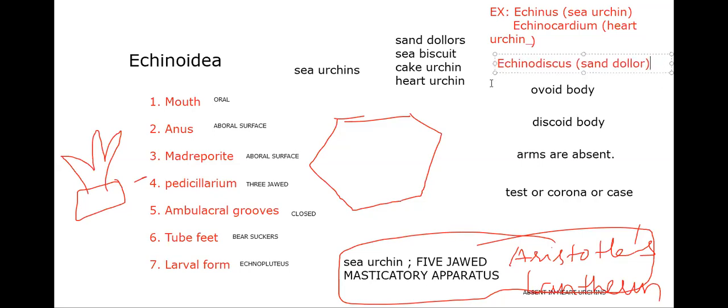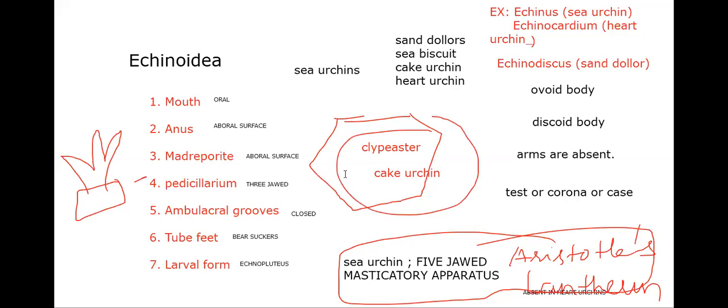Next, finally, Clypeaster. I am writing where we write. Here we write Clypeaster, which looks like this diagram. So Clypeaster is commonly called cake urchin. Clypeaster is called cake urchin. So that's it. These are all examples of Echinoidea. Next, let's go to the Holothuroidea.